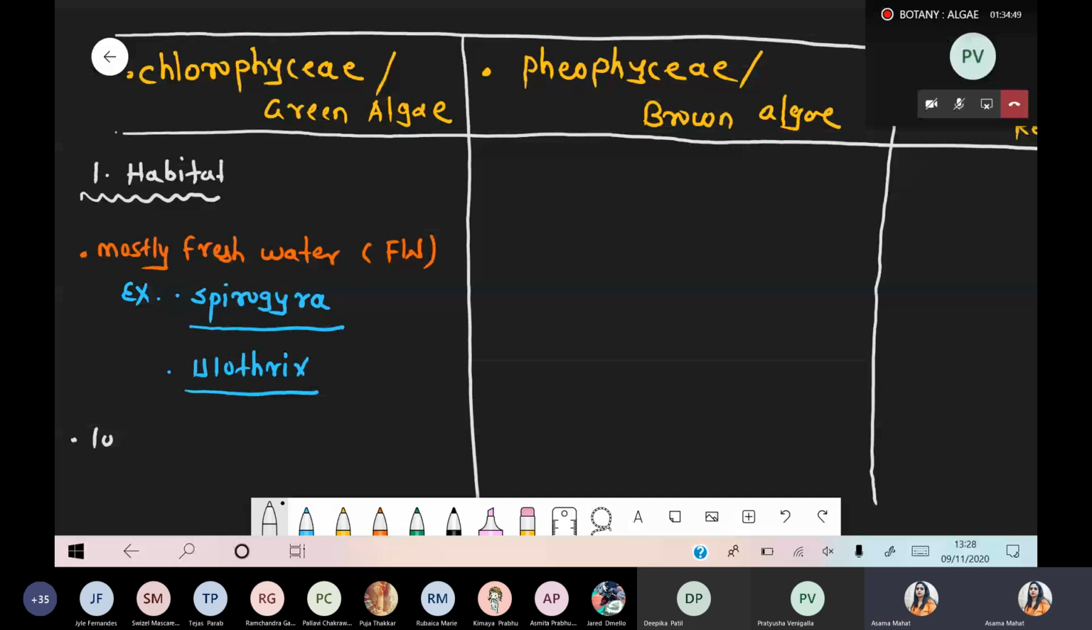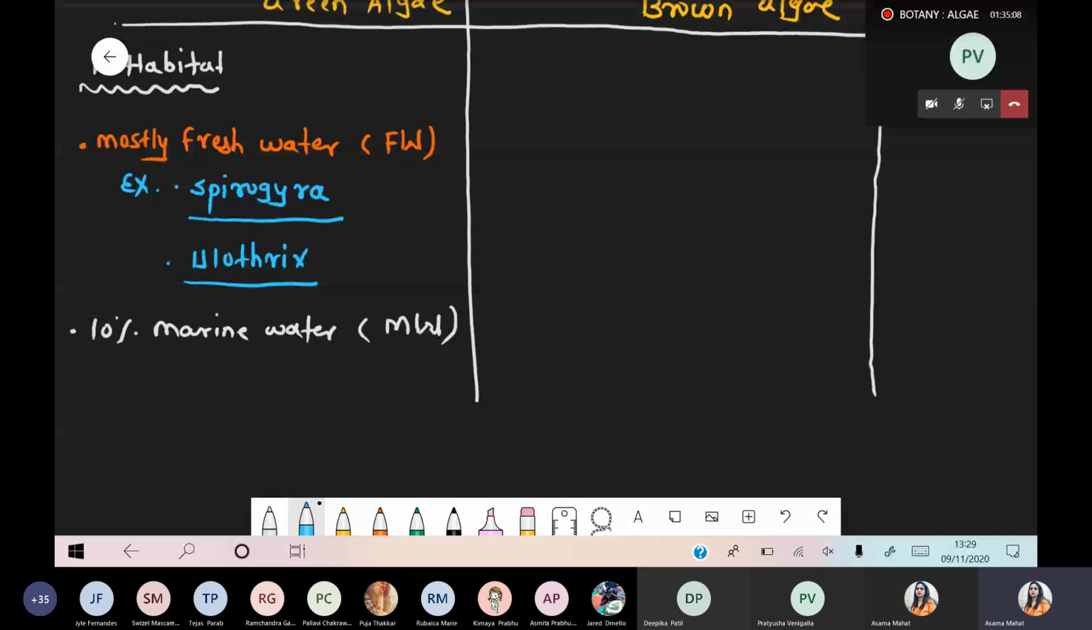For the marine water, we are using the short form that is MW. So remember the short form for later. FW means fresh water, MW means marine water. Okay? And for marine water, we are taking one example, Ulva. So Spirogyra, Ulothrix, fresh water; Ulva, marine water, part of green algae.